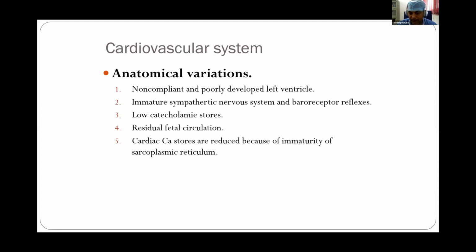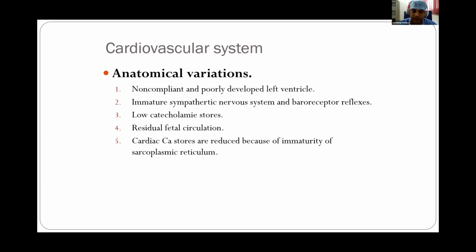They have an immature sympathetic system and parasympathetic reflexes. The parasympathetic system is much more dominant over the sympathetic nervous system in pediatric patients. So if some stress is there, bradycardia predominates as compared to tachycardia. Now, pediatric patients can tolerate heart rates up to 200 per minute very easily as compared to bradycardia.